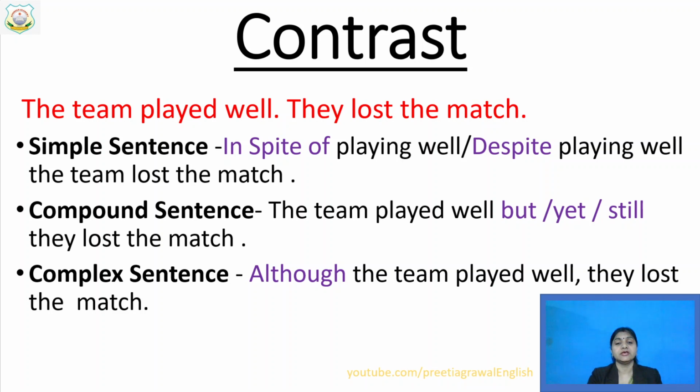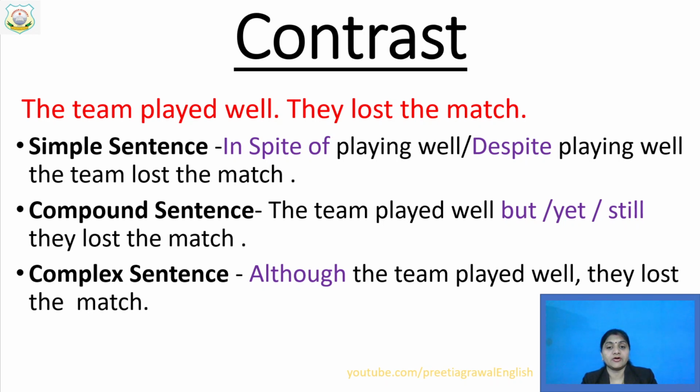See, you can use "in spite of", you can also use "despite". In spite of playing well, the team lost the match. Hurry up, write down. Which is the only one finite verb here?